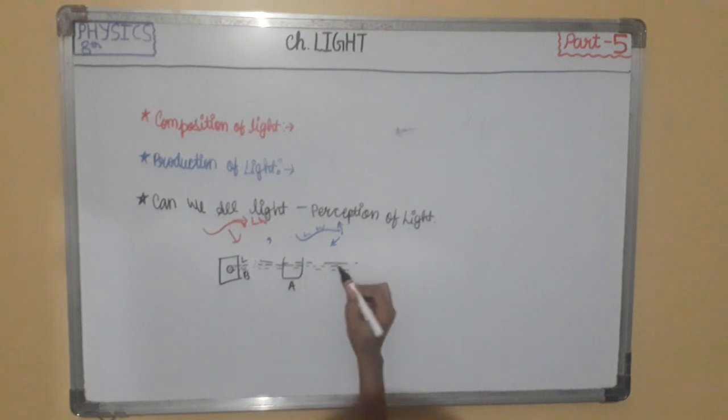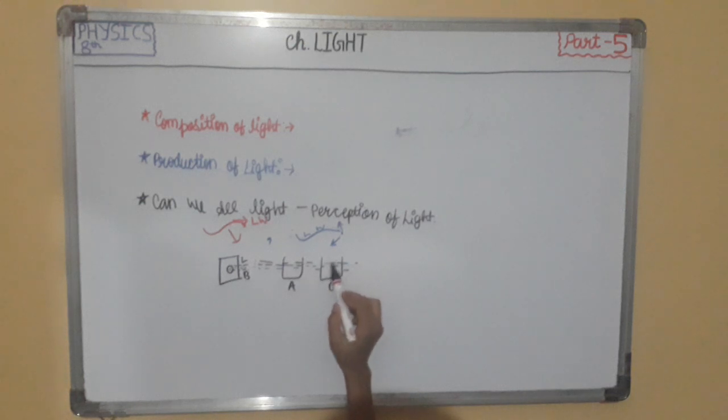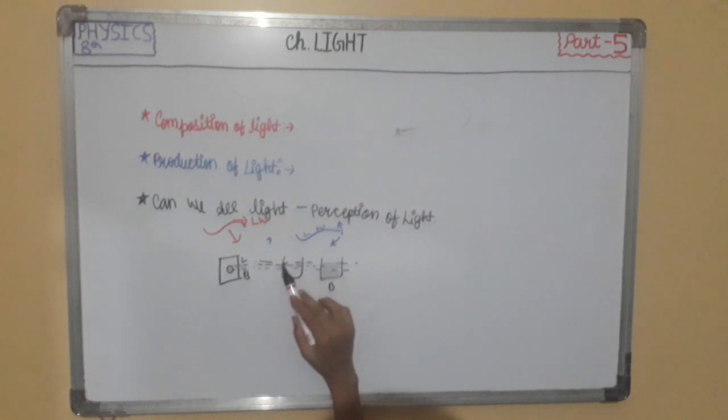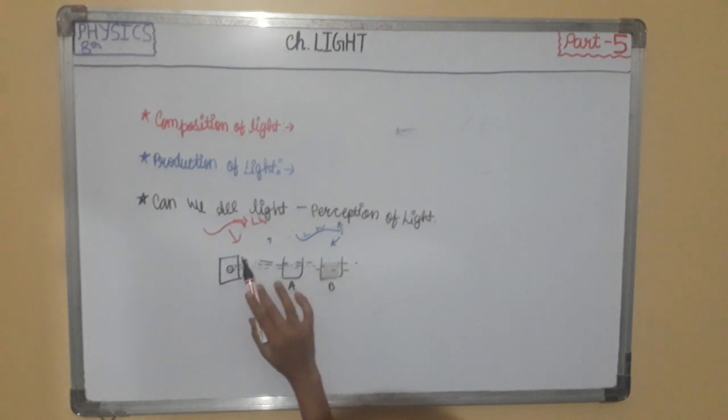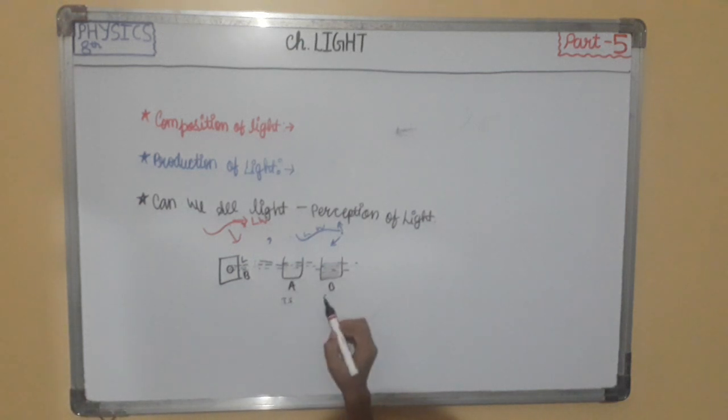Beaker A, beaker B. This is the dark room, this is the light beam. This is the true solution, and this is the colloidal solution. It is observed that the beam is invisible while passing through A and visible when passing through B.